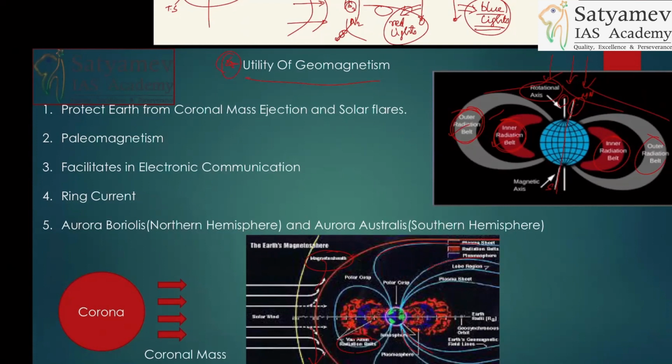so what will the utility be? Tourism utility also. And will there be tourism utility or not? No, we will not divide utility into natural and anthropogenic. You can use that according to the question, but here utility is what? Economic utility. Economic utility, that is what? Tourism for northern lights and southern lights. Did you understand? Economic utility is what? Facilitating electronics communication.